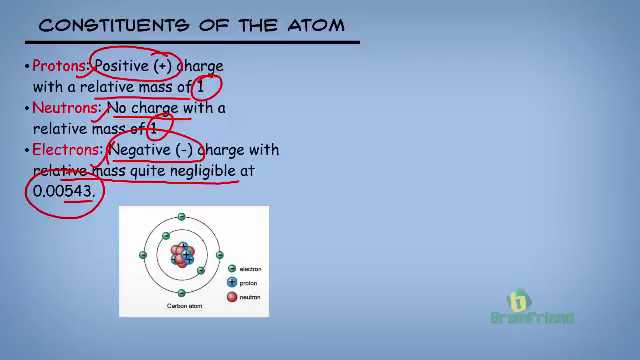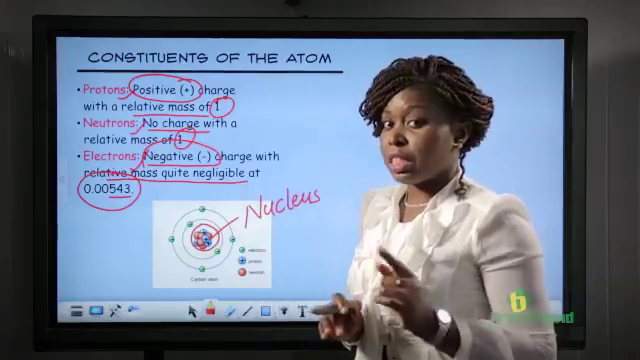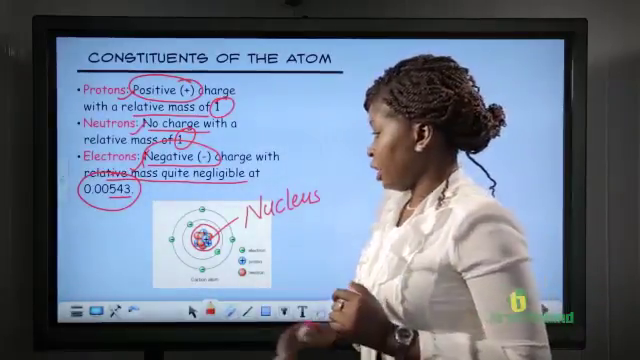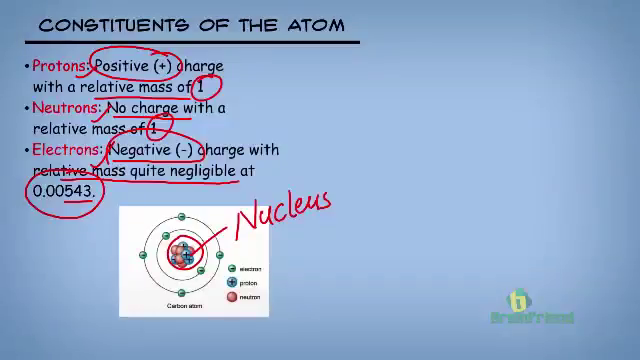Now, the protons and neutrons were discovered to be located in the middle of the atom, known as the nucleus. The protons and the neutrons were located in this nucleus, and this nucleus was discovered to be positively charged because of the positive charge of the protons in it. Remember that the neutron has no charge. Then they discovered that the electrons were located outside the nucleus of the atom.